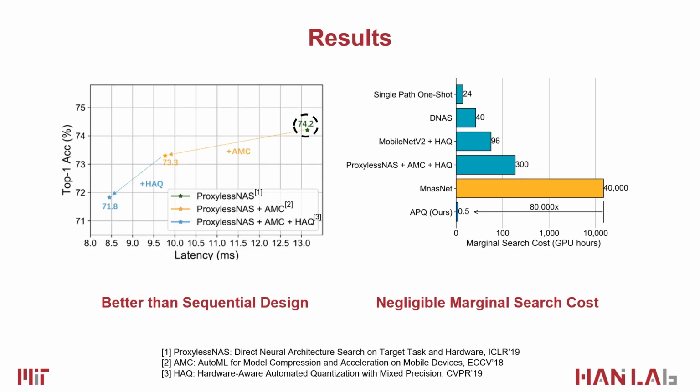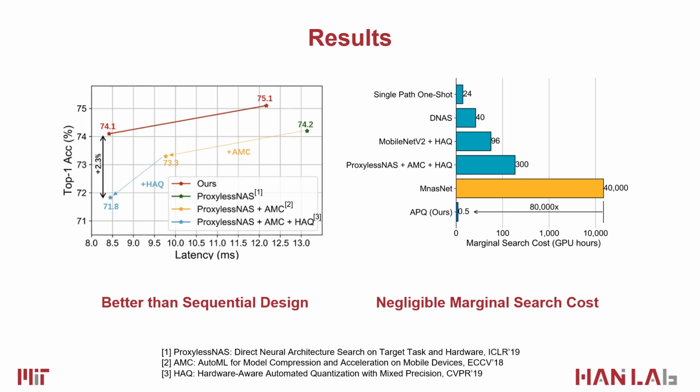We compare our method with 3 separate optimizations, which are ProxylessNAS for auto model specialization, AMC for auto channel pruning, and HAQ for mixed precision quantization. While our method can directly do all the optimizations and overall achieve a more optimal result. Also, our method cuts down the marginal search time by 4 orders of magnitude compared with MnasNet.